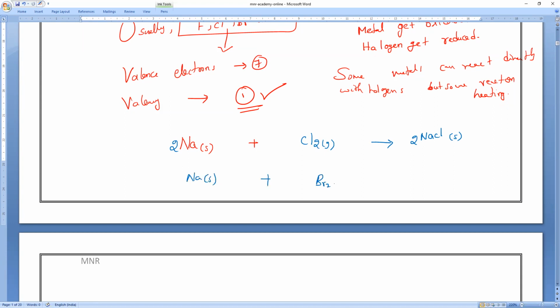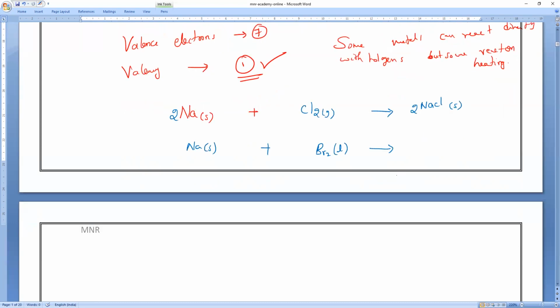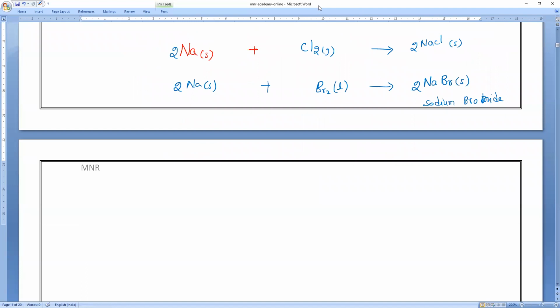Sodium reacts with bromine. Is bromine liquid or gas? Bromine is a liquid. Chlorine is a gas, but bromine is a liquid. Clear? So what is the expected product? Sodium bromide. Balancing: 2Na plus Br2 will give you 2NaBr. Very good. Every boy take it as a challenge, girls also. I should answer.